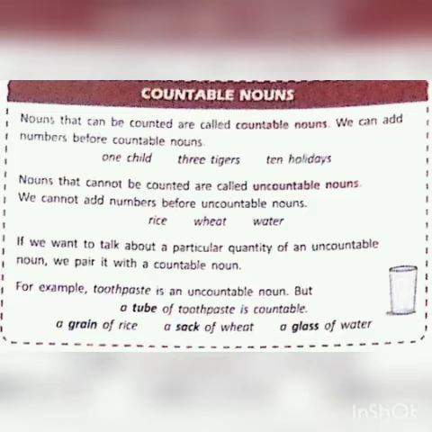But if we want to talk about a particular quantity of an uncountable noun, then we have to pair the uncountable noun with a countable noun, like a grain of rice, a sack of wheat, a glass of water. So one countable noun has to be added with an uncountable noun if we have to measure the quantity of that uncountable noun. Otherwise, we cannot measure it.